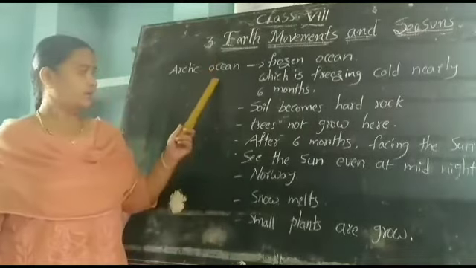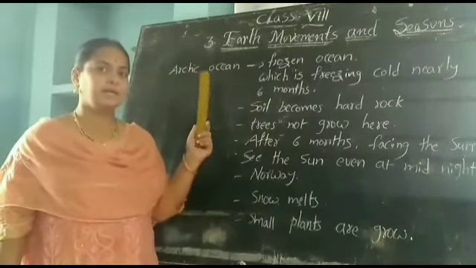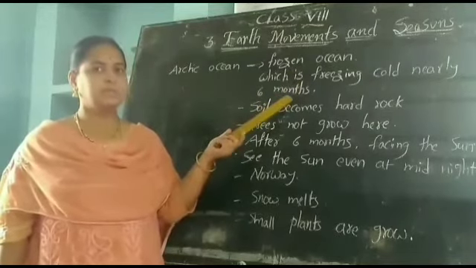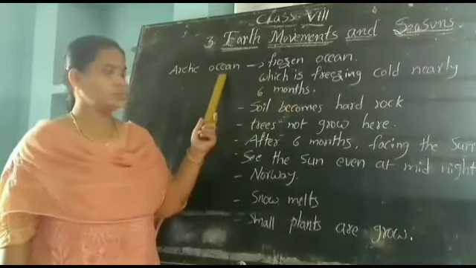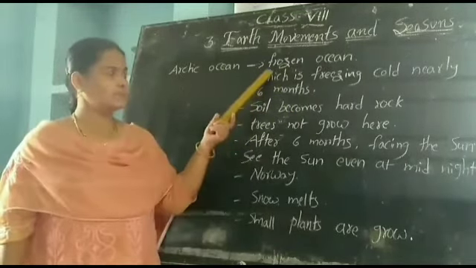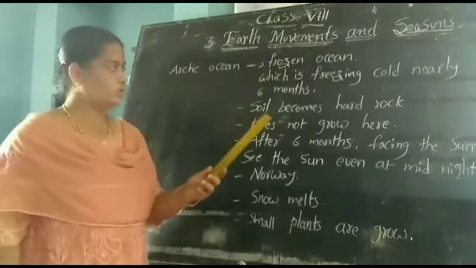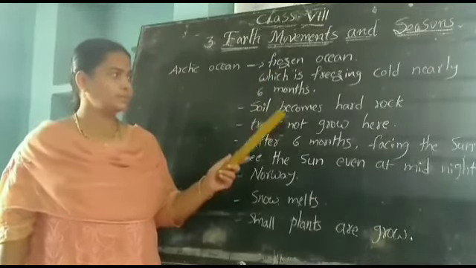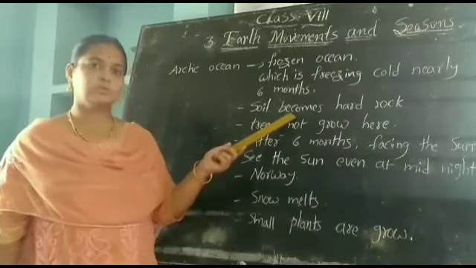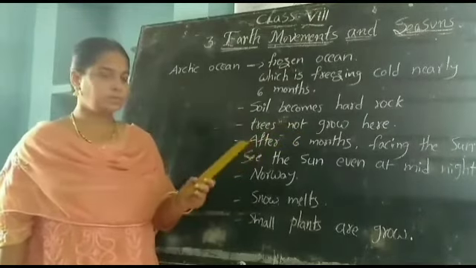See here, at the North Pole there is one ocean. Which ocean? That is the Arctic Ocean, which is freezing cold for nearly 6 months in the winter. So the Arctic Ocean is also known as the frozen ocean, because for nearly 6 months it is covered with ice. At that time the soil becomes hard as rock because the roots do not penetrate into the soil, so trees also do not grow in that area.